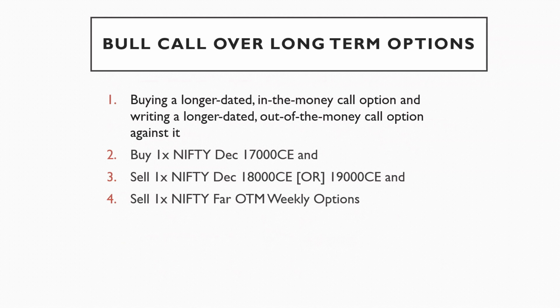We don't exercise near-term or next-month call options. We buy the Nifty December 17,000 call, which is slightly in the money, and we sell one lot of the 18,000 call or 19,000 call. Both are longer-dated options, 9 months or even 12 months. So what is the advantage?